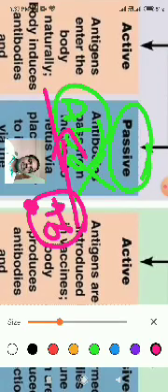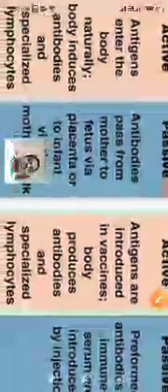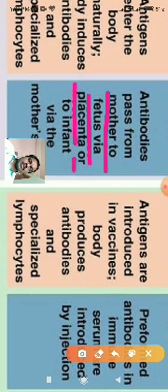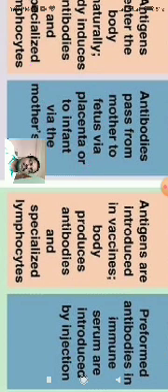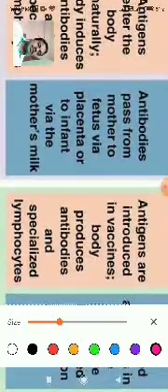The best example is between the mother and babies: from the mother to the fetus via the placenta, or to the infant via the mother's milk.